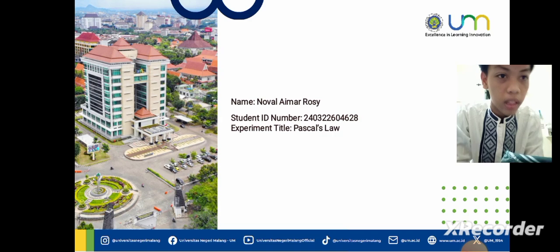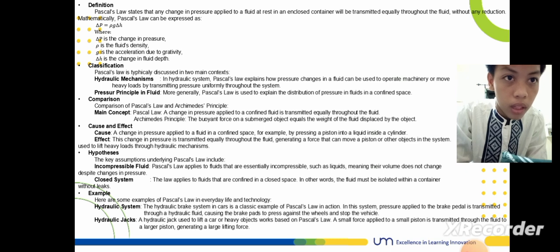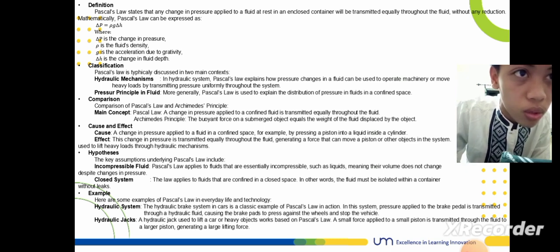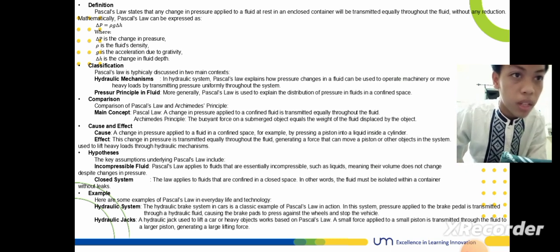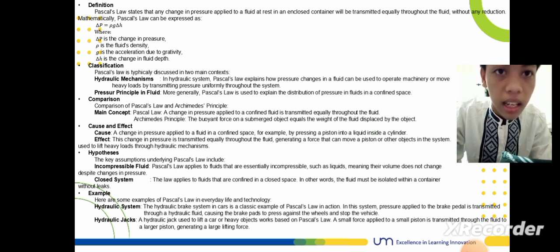Now, experiment title: Pascal's Law. Definition: Pascal's Law states that any change in pressure applied to a fluid at rest in an enclosed container will be transmitted equally throughout the fluid without any reduction.